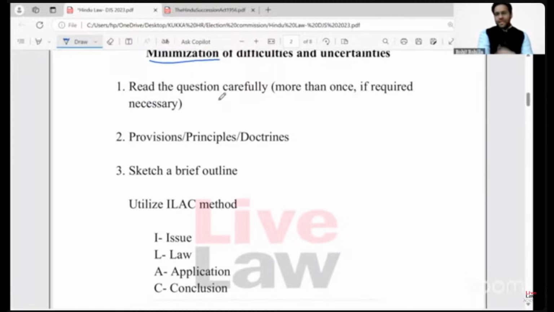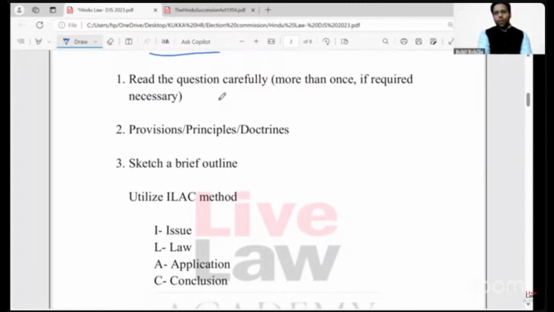The first step in this process requires you to read the question carefully. And if it is necessary, and if time permits, you must read the question more than once, right? Twice or thrice.